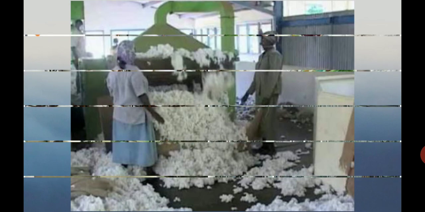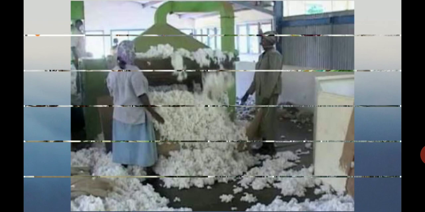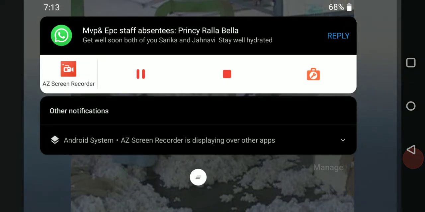If primary is not there, secondary is not there, and even tertiary is not there. If tertiary is not there, primary and secondary are not there. Understood? These are the important points. In olden days, the primary sector used to be in first position, the secondary sector in second position, and the tertiary sector in third position.